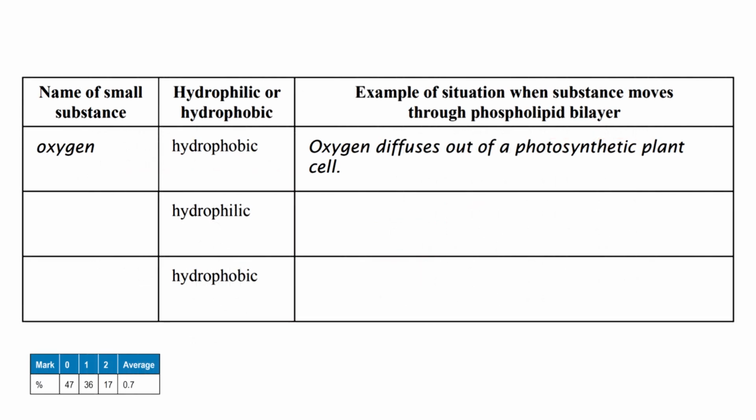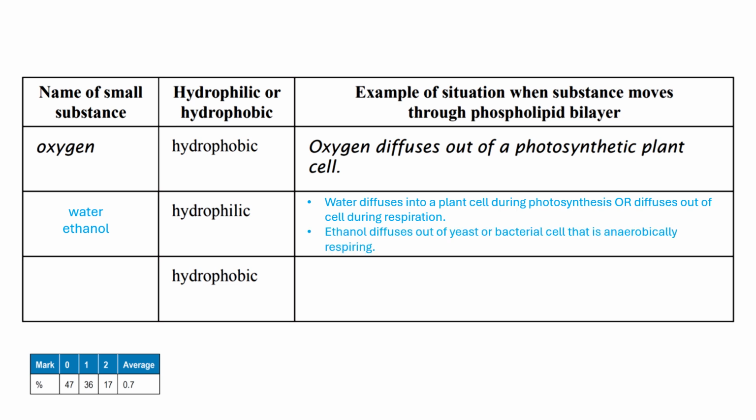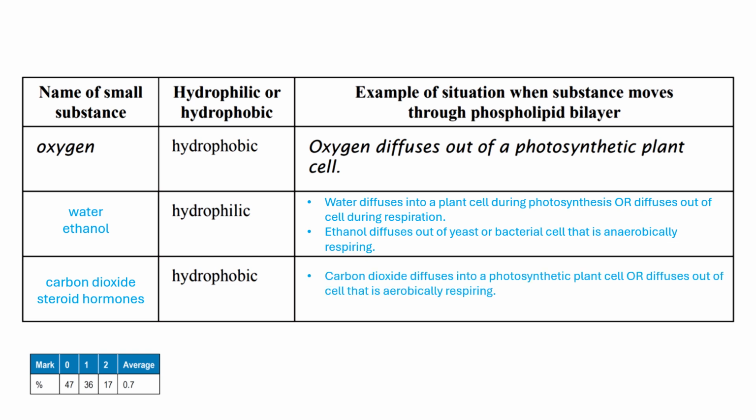The water or ethanol is hydrophilic. Water diffuses into a plant cell during photosynthesis, or diffuses out of the cell during respiration. Ethanol diffuses out of yeast or bacterial cells that are anaerobically respiring. Carbon dioxide or steroid hormones are hydrophobic. Carbon dioxide diffuses into a photosynthetic plant cell, or diffuses out of the cell that is aerobically respiring. The steroid or steroid hormone diffuses into a cell and binds to a receptor.